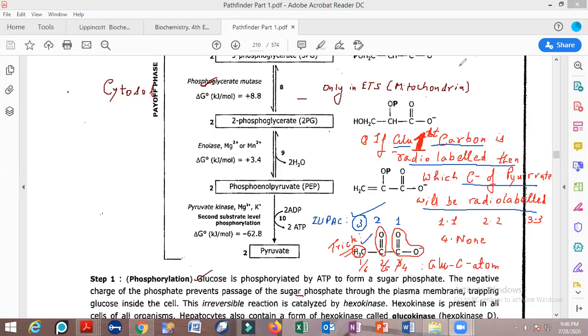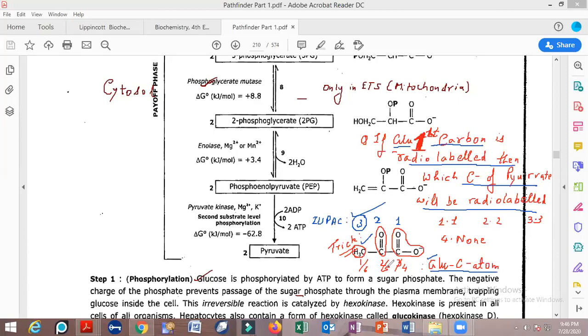Sir, you had told me it was the first carbon, so I said first. I said this, listen to me carefully. Again, please listen to my point. See, this is actually the glucose carbon atom. I have clearly written in front. These are glucose carbon atoms. When you radio label the first and the sixth carbon atom of glucose, then you will get the radio labeling as methyl group. Okay.